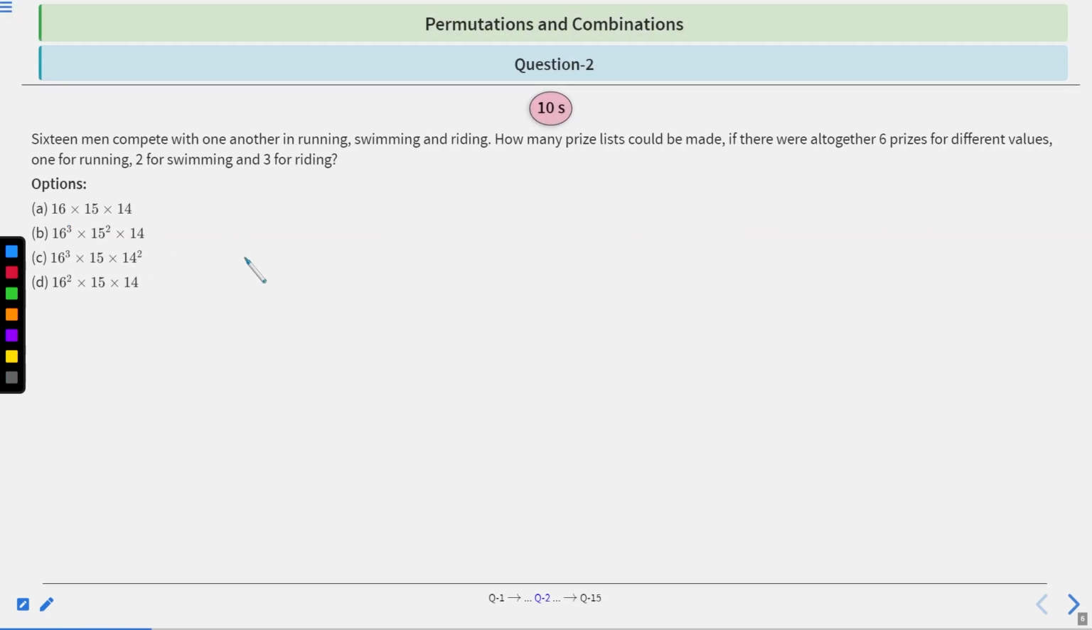Question number 2, which says 16 men compete with one another in running, swimming, and riding. How many prize lists could be made if there were altogether 6 prizes for different values? 1 prize is for running, 2 for swimming, and 3 for riding. Okay, so you have 10 seconds to solve this question. After 10 seconds, we will discuss the solution.